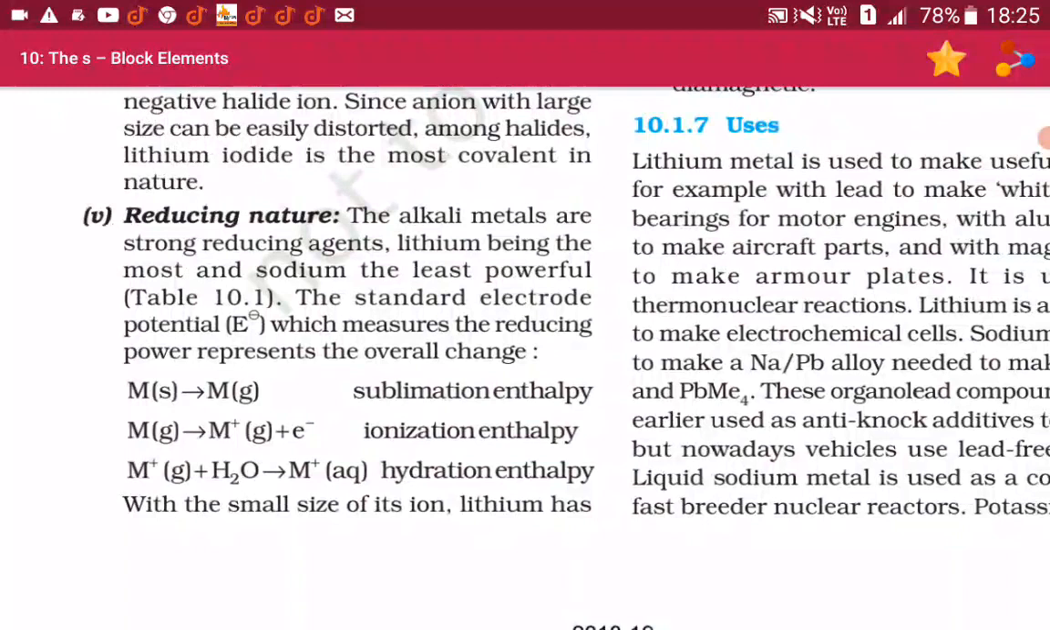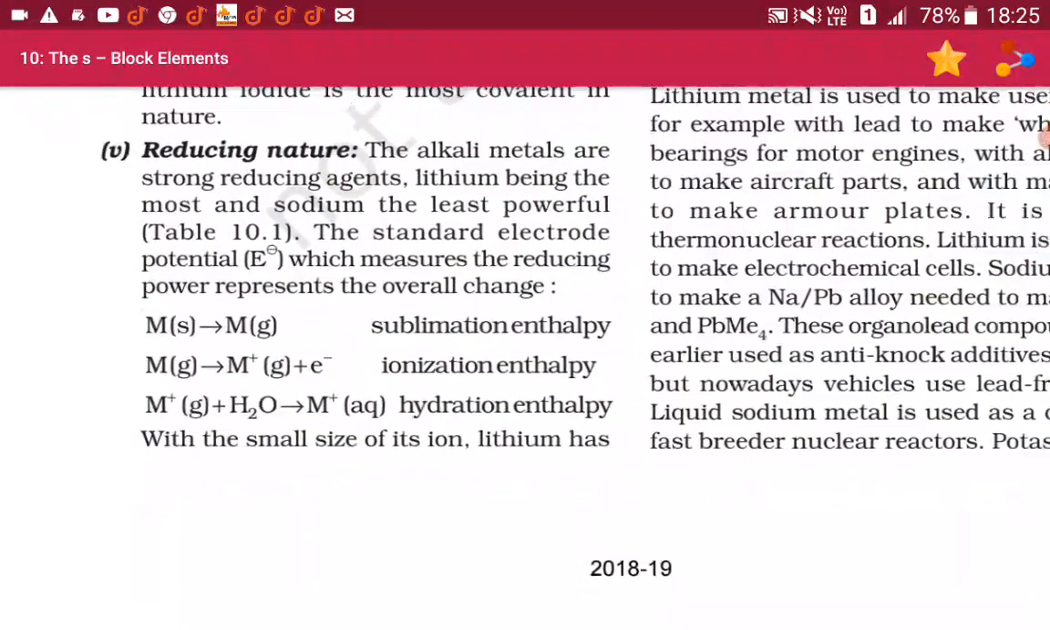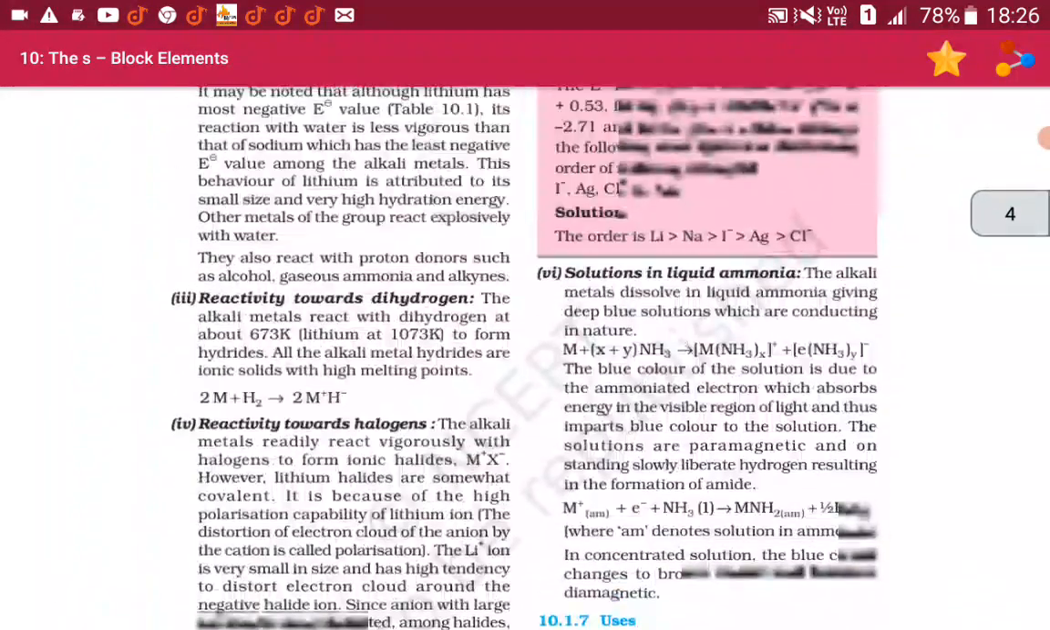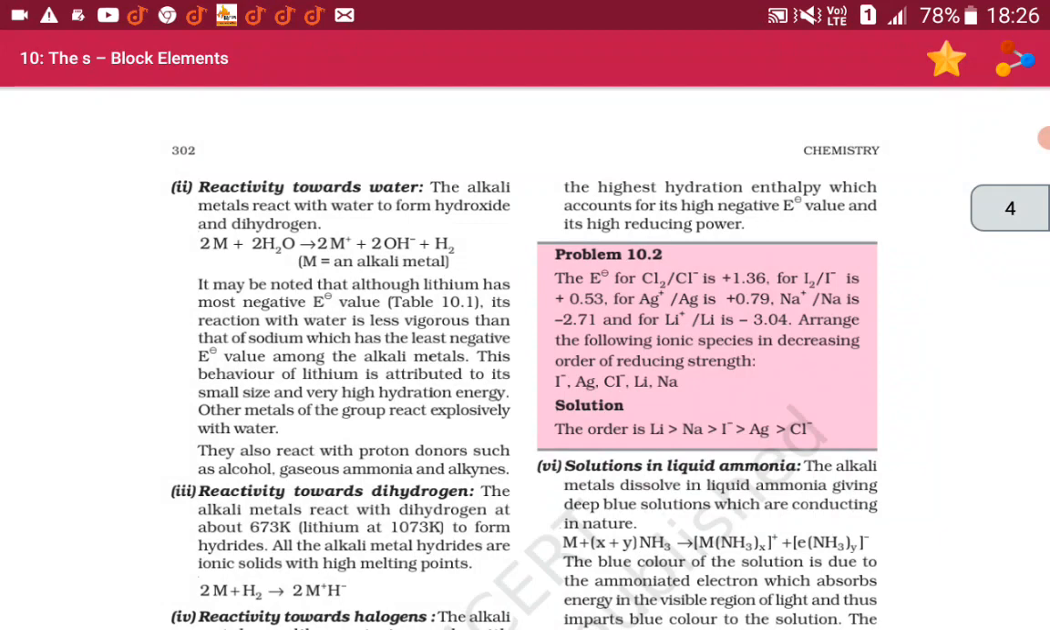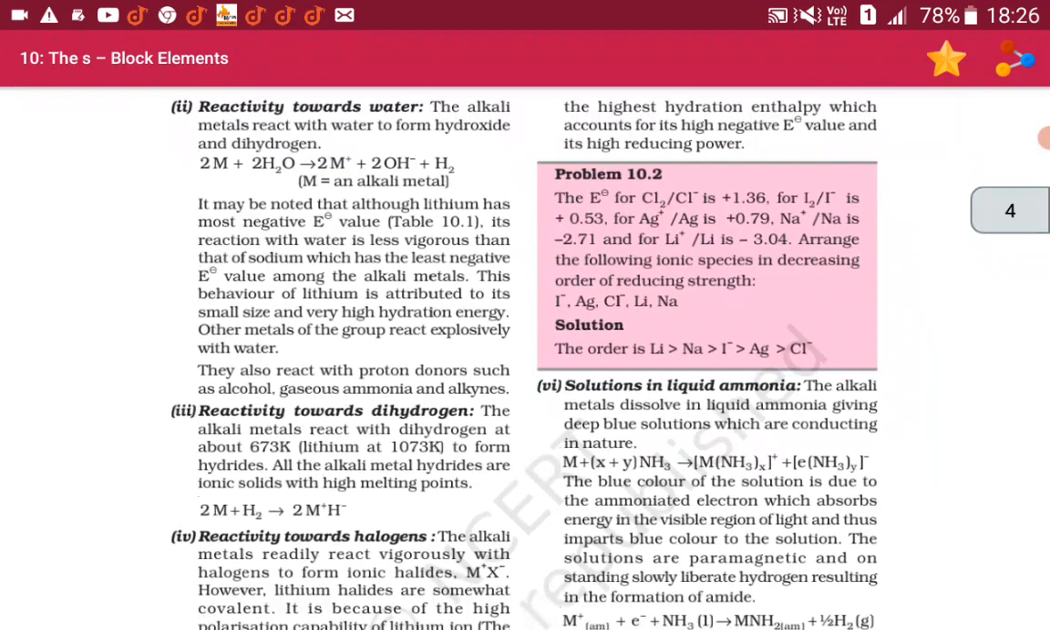The standard electrode potential E°, which measures the reducing power, represents the overall change. M solid converted to M gaseous is called sublimation enthalpy. M gas converted into M+ gaseous plus 1 electron is ionization enthalpy. And M+ gaseous plus H2O converted into M+ aqueous is the hydration enthalpy. With the small size of its ion, lithium has the highest hydration enthalpy, which accounts for its high negative E° value and its high reducing power.